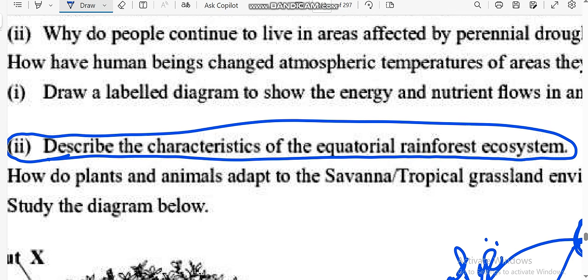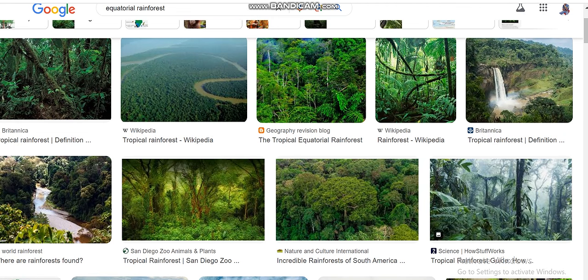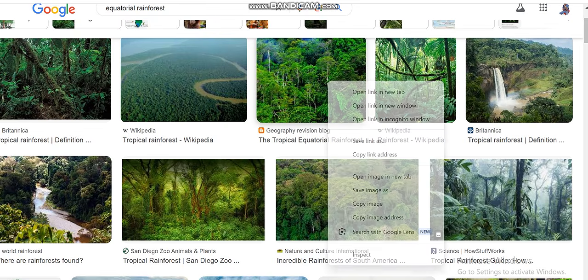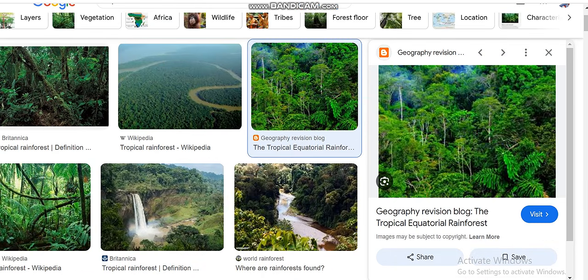Let me just explain that. So just to see, these are different pictures of what you call equatorial rainforests. If you check very close, you are going to see that they are very tall trees.